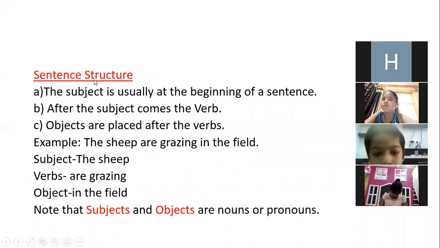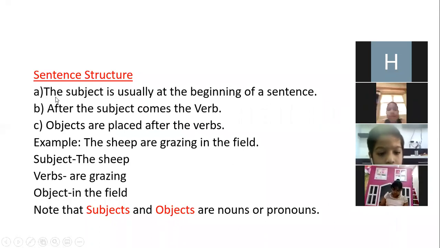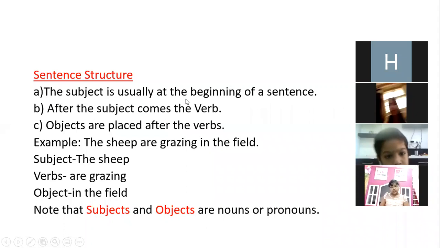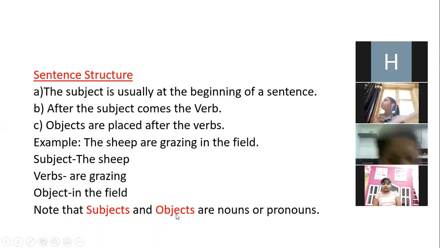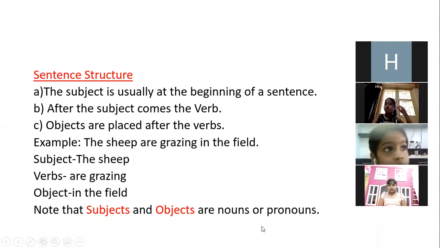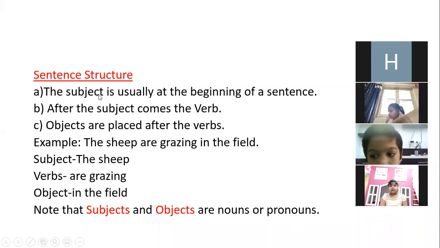Now what is the structure of a sentence? Up till now we have studied the parts. So now whenever we frame a sentence, we should remember these points: the subject is usually at the beginning of a sentence. Okay. Now you will say what is a subject? So this I have already cleared. Subjects and objects are nouns or pronouns. Nouns and pronouns, you know. Nouns are naming words and pronouns are words which are used in place of nouns.